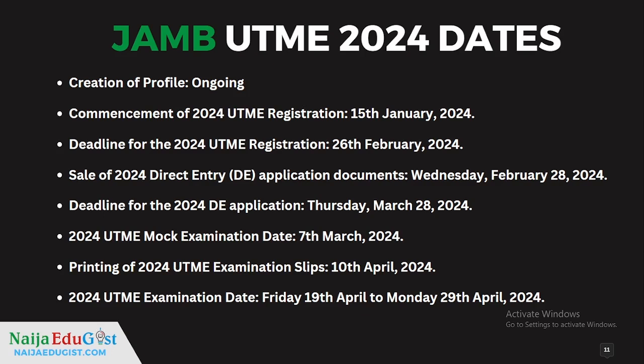So essentially the exam is just going to be 4 subjects, which is going to be your Use of English and the other subjects that are related to your course of study. For example, somebody that wants to study nursing or medicine will have to pick English, biology, chemistry, and physics. And somebody who wants to study something like accounting or economics will have to pick subjects like English, government, economics, and account, and mathematics. So that is just what it's all about.